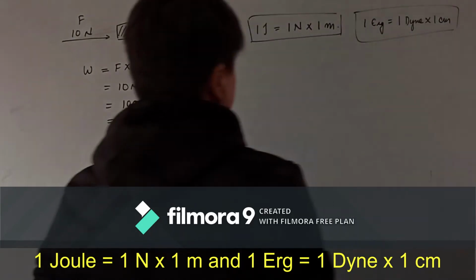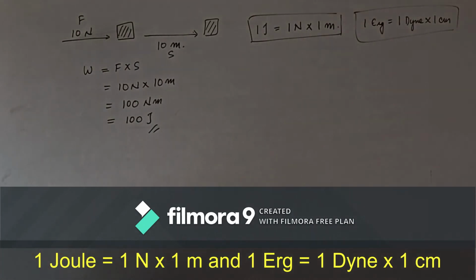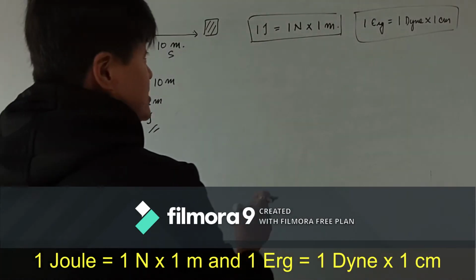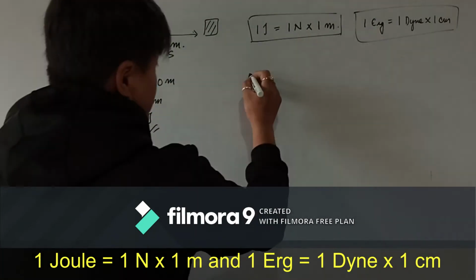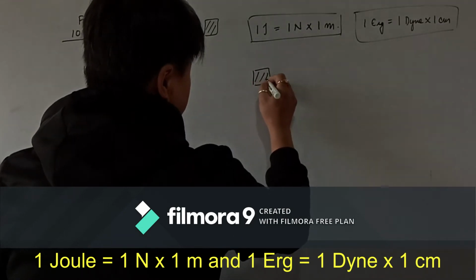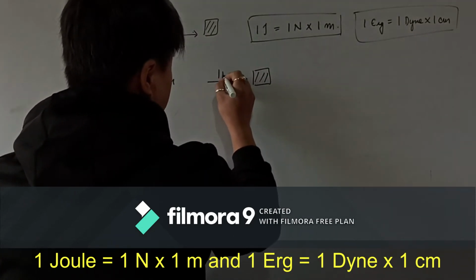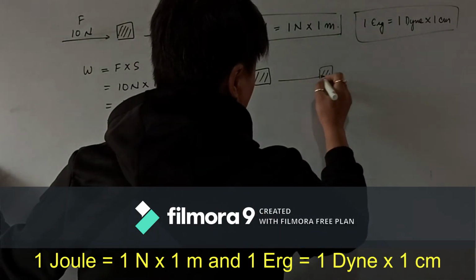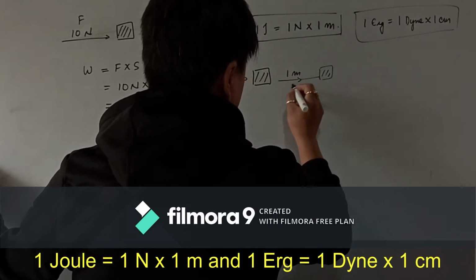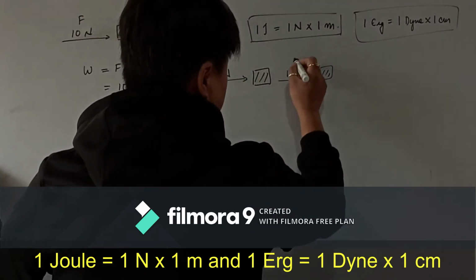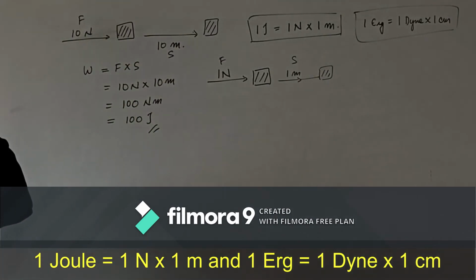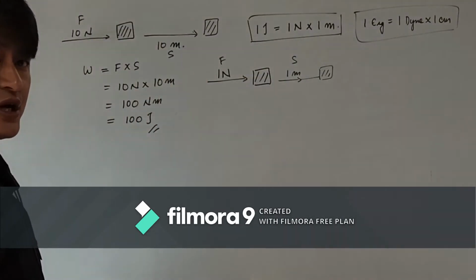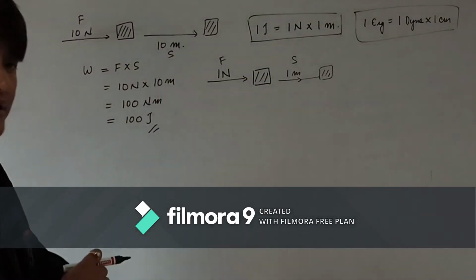So if the question comes, what is 1 joule of work? 1 joule of work is said to be done when a force of 1 Newton is applied on a body, and if the body is here and you apply a force of 1 Newton and the body is displaced by 1 meter, then we can say that 1 joule of work is done.